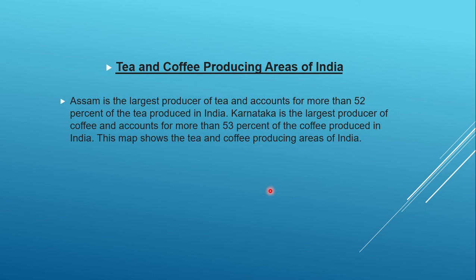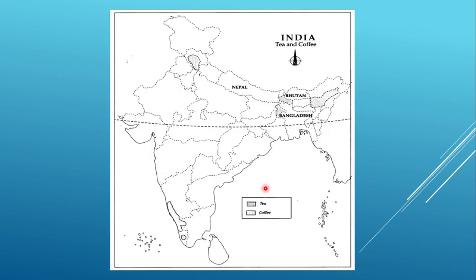Next one is tea and coffee producing areas. Assam, being the largest producer of tea, accounts for 52% of tea produced in India. Karnataka is the largest producer of coffee, accounting for nearly 53% of coffee produced in India. This map is going to show us tea and coffee producing areas of India.